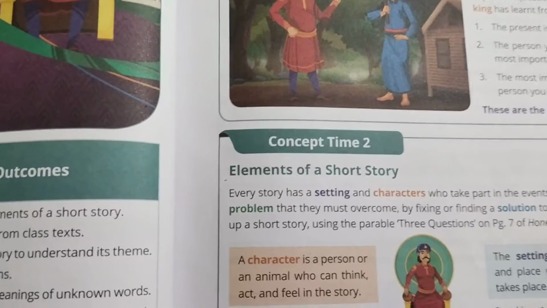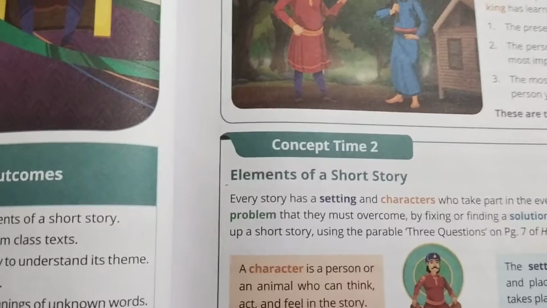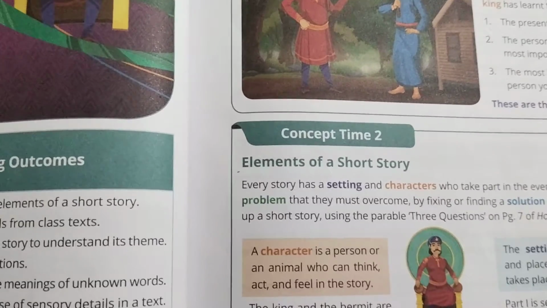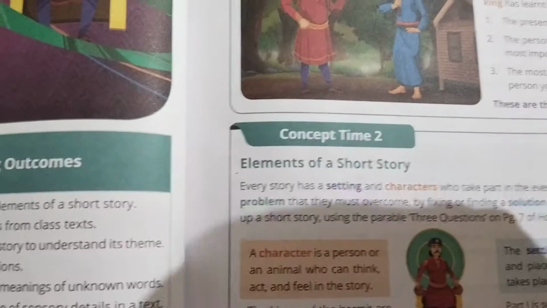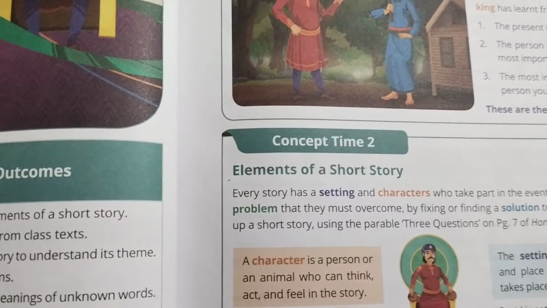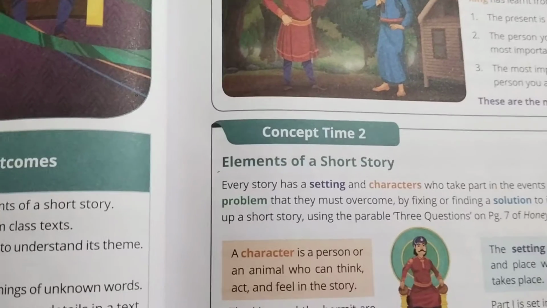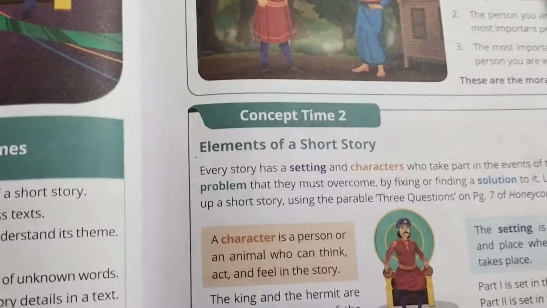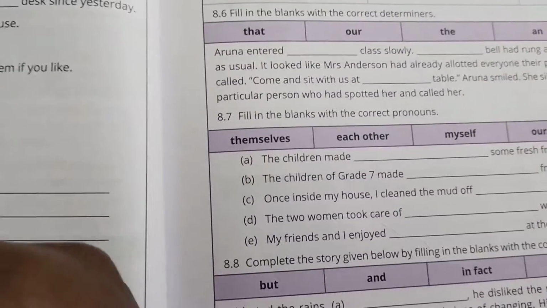When you start the story in the present, the whole story must be in present tense. When you start the story in the past, you have to make the whole story in past tense. This is what you need to follow while you write a story. So now we learned how to write a story. The next part we are going to learn is the grammar part.